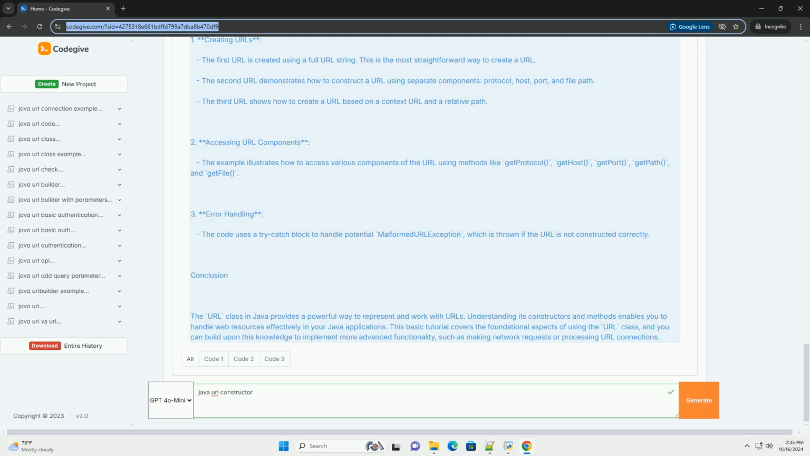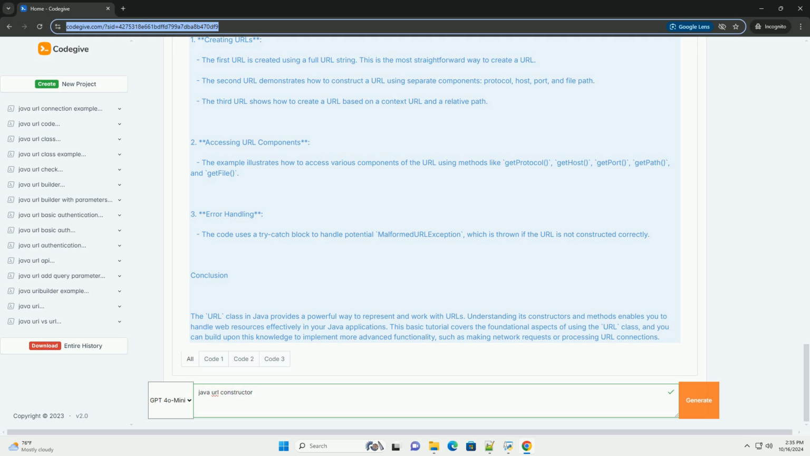Explanation of the example. 1. Creating URLs. The first URL is created using a full URL string. This is the most straightforward way to create a URL. The second URL demonstrates how to construct a URL using separate components: protocol, host, port, and file path. The third URL shows how to create a URL based on a context URL and a relative path.